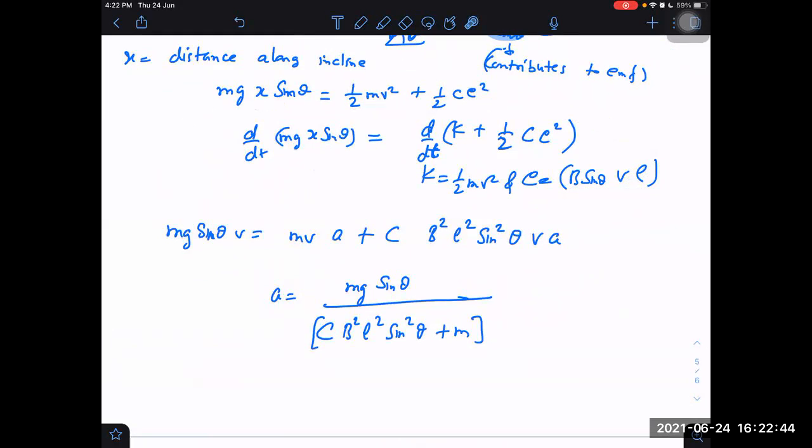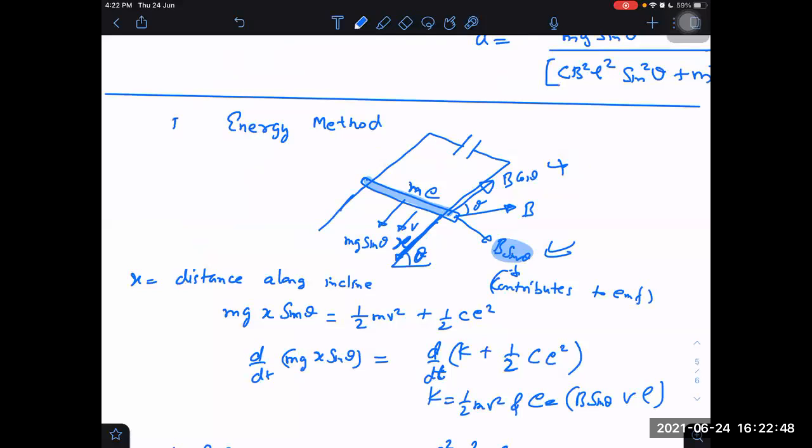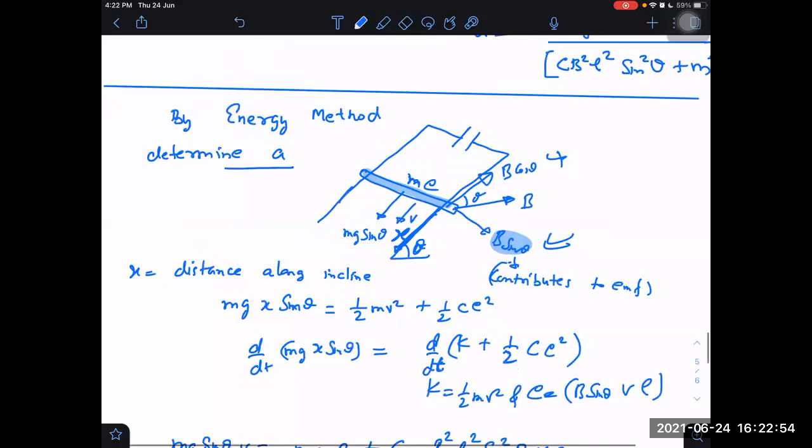Fine. Yes, sir. I think what we are doing here by the energy method is determining acceleration. Then only do we need to differentiate, otherwise no need.